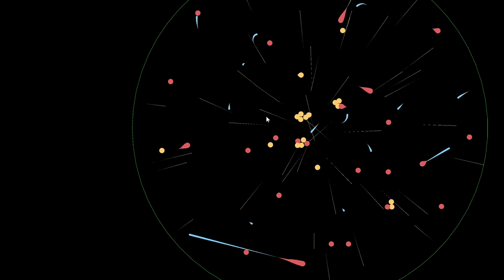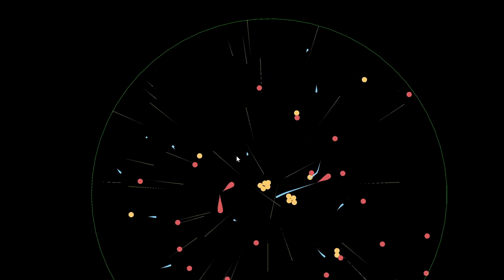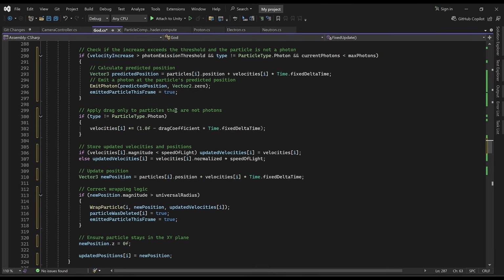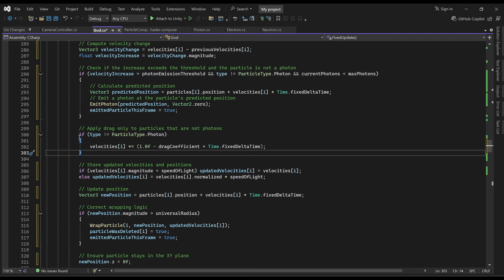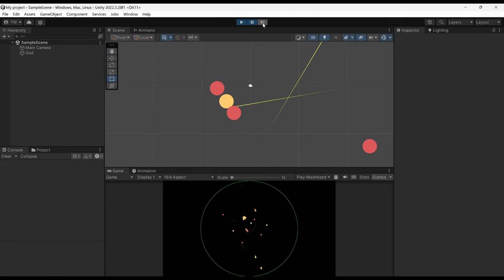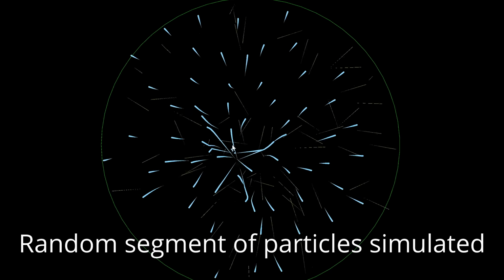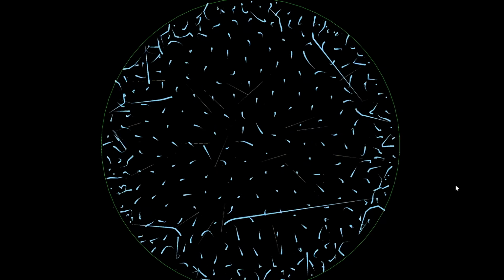Okay, now what I want to do is make it possible for particles to absorb photons and gain energy from them. So I think what I'm going to start out doing is just checking for photon collisions and deleting the photon if it gets too close to a subatomic particle. So here this one's about to collide and it should disappear. There we go. Looking pretty good so far.